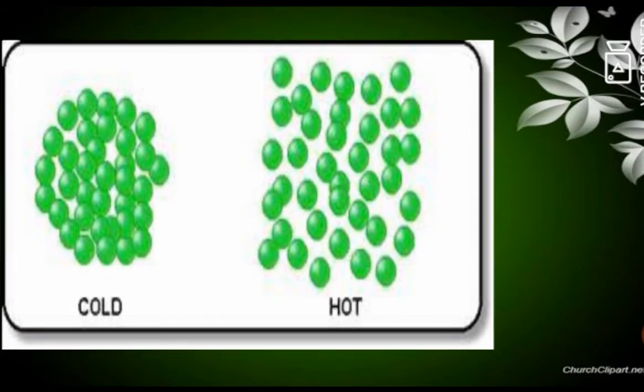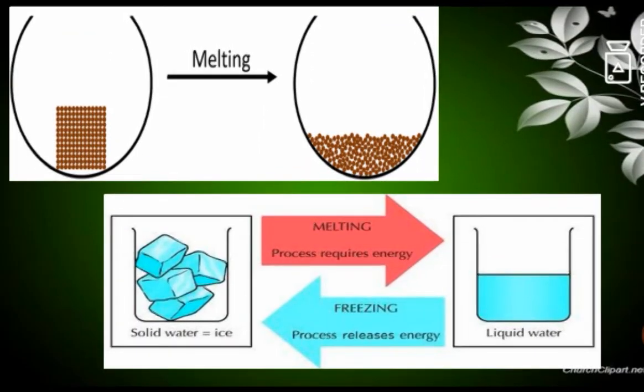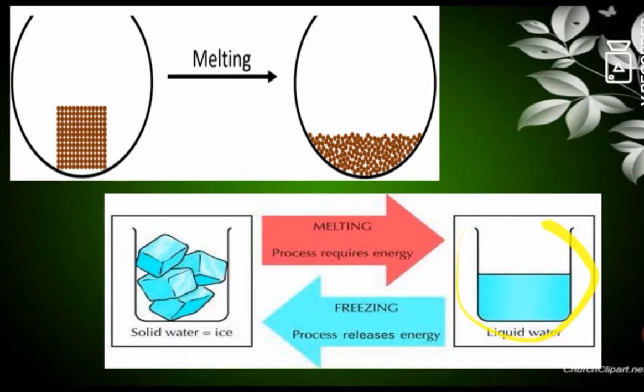You can see here the matter which is in the cold form. Here the molecules are close together. When it is heated, they move far apart from each other. As they move far apart, expansion takes place in solids. When a solid is heated, it will be converted into liquid. When an ice cube is heated, it will be converted into liquid, and this process is called melting.